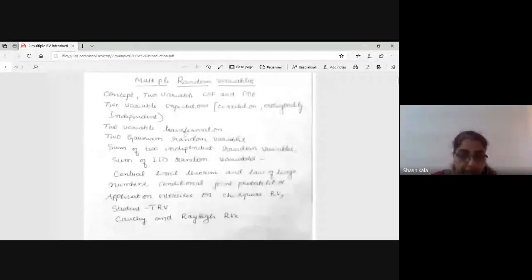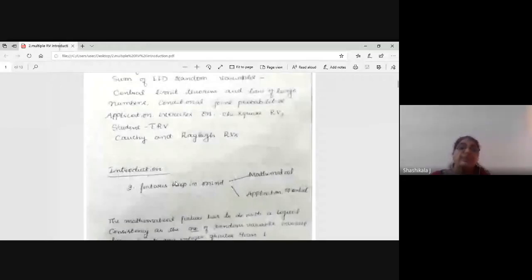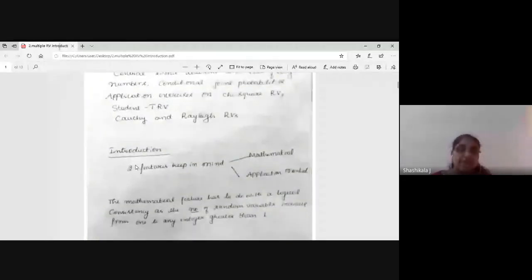Okay, so now we will study the introduction part. Here we are going to study multiple random variables, keeping two features in mind. One is the mathematical concept, and the other is the application-oriented study of these two variables.